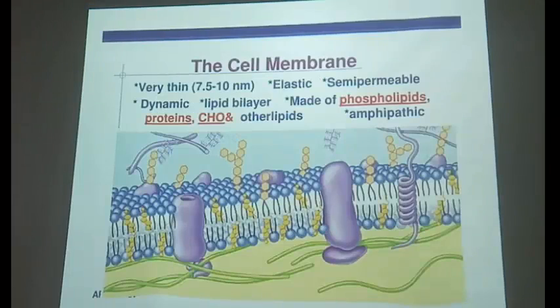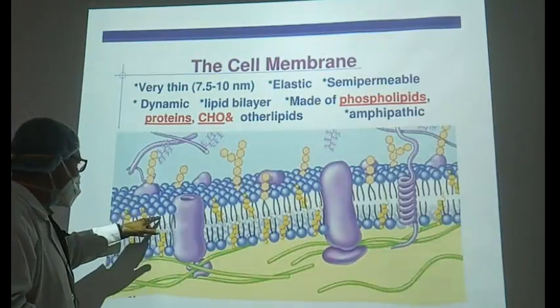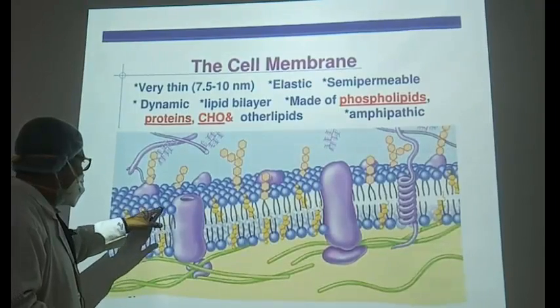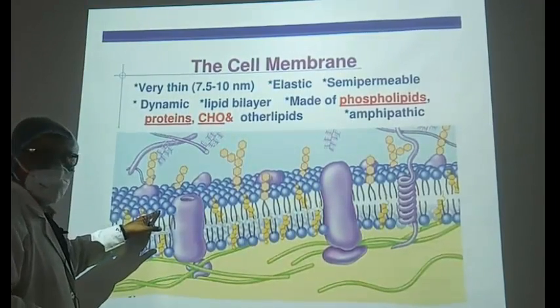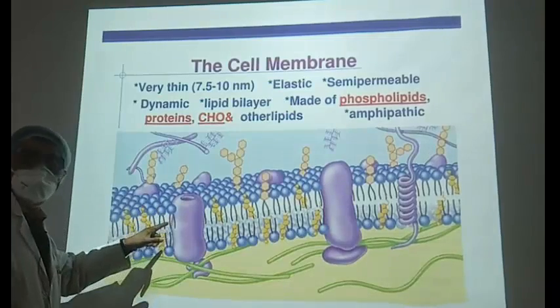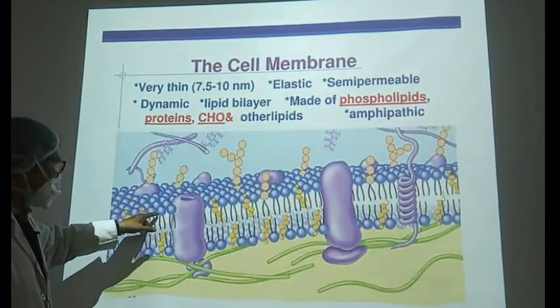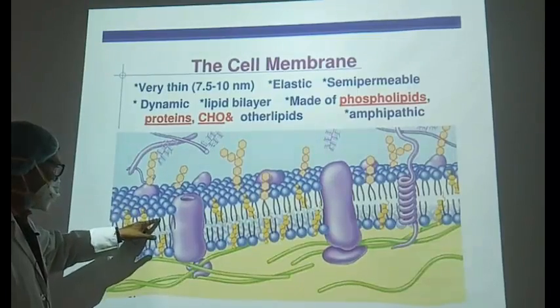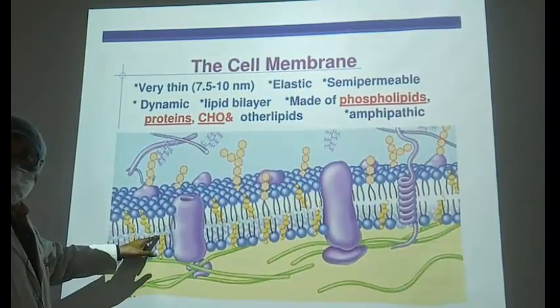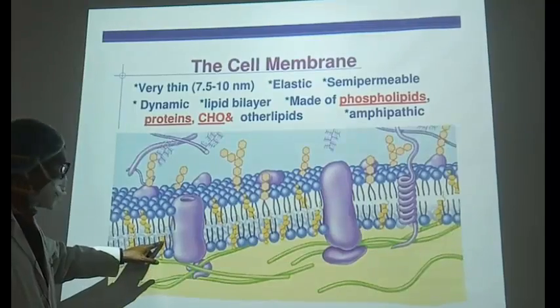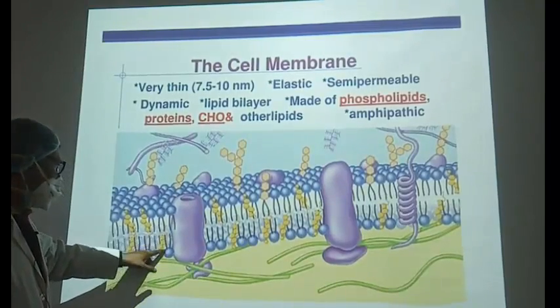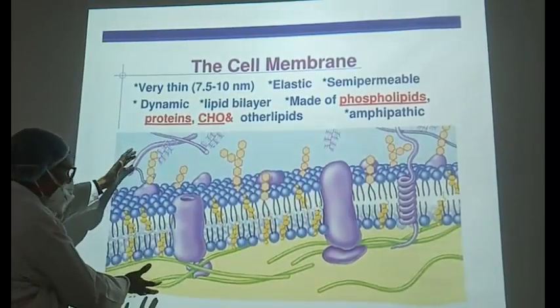Next. So here is the example. This is the lipid bilayer. This is the polar end of the amphipathic lipid. You will learn more about the lipids in the chemistry classes. So amphipathic lipids have a polar as well as a non-polar end. This non-polar end interacts with another non-polar group because the whole thing is submerged.